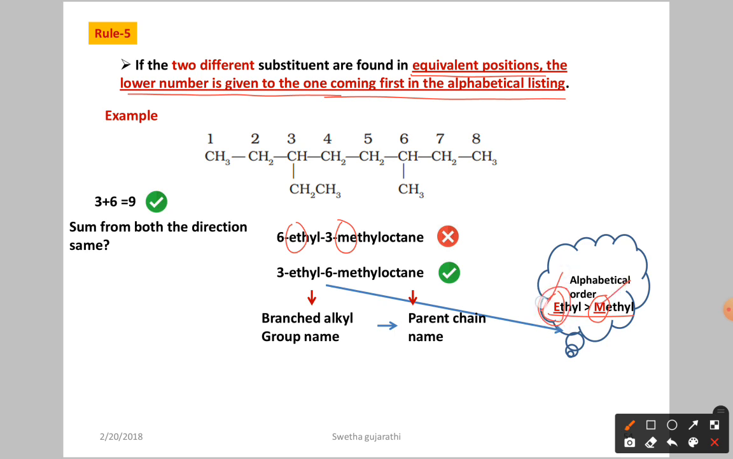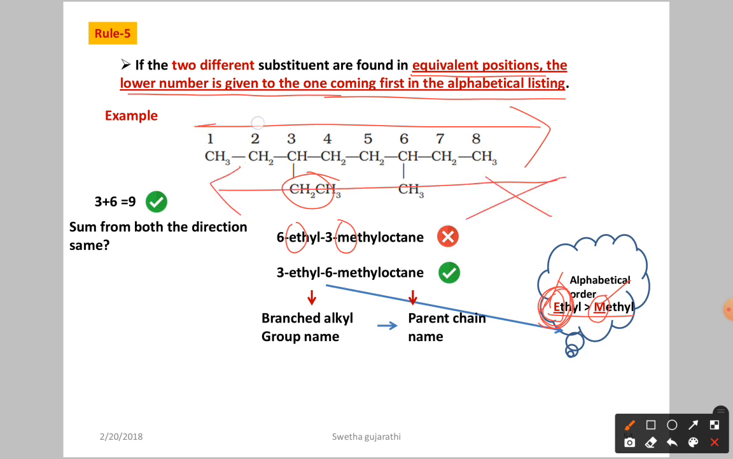So you have to number in such a way that ethyl gets the lower number. In this direction, ethyl is going to get the third number. If we come from the other direction, it is going to get the sixth number. So we are not going to proceed in that direction. Now if you write in this direction, the nomenclature is 3-ethyl-6-methyloctane. So you have to separate with hyphens: 3-hyphen-ethyl, hyphen, 6-hyphen-methyl-octane. So first you have to write the branched alkyl group names, and last you have to end with the parent chain name.